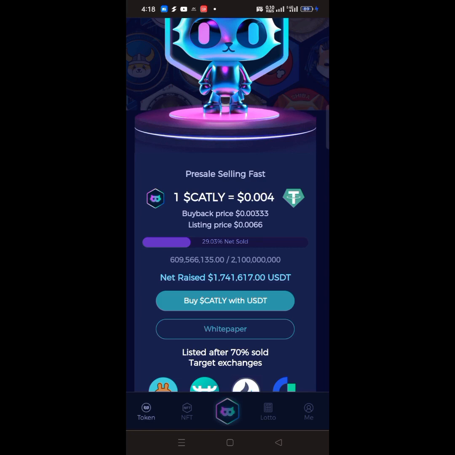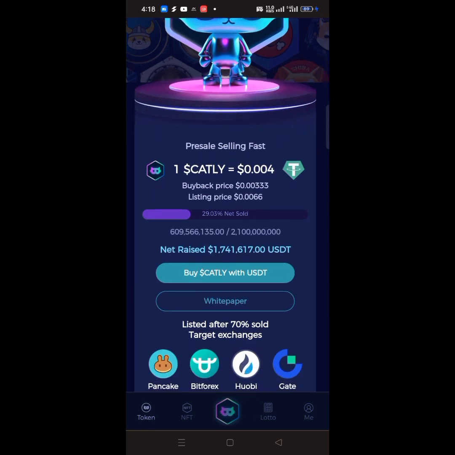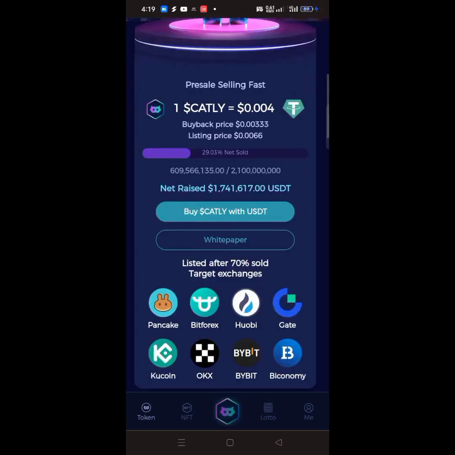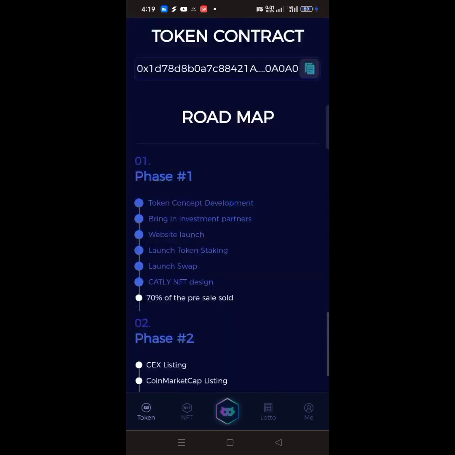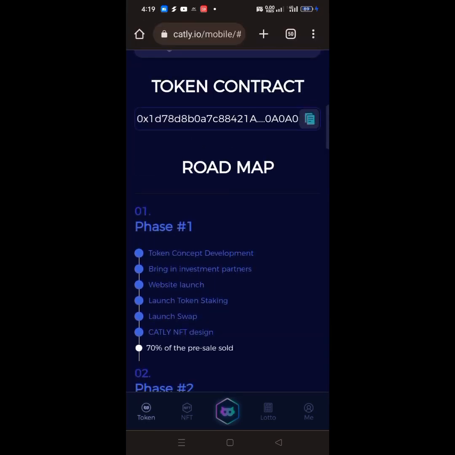And as you can see over here, they say that they kept 2.1 trillion pieces of the token to be sold as pre-sale, and so far they have already sold 29.03% of it. That is in their white paper, you can check it. It's in their roadmap, you can check it over here: bringing investment partners, website launch, staking, and other things.